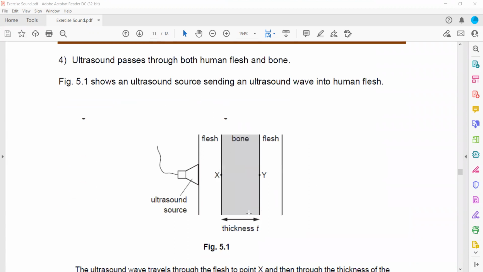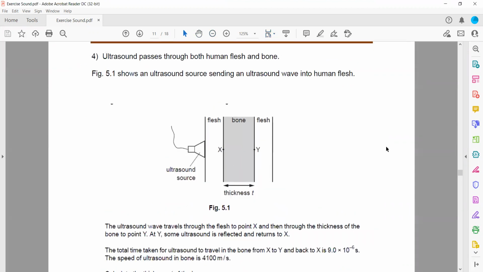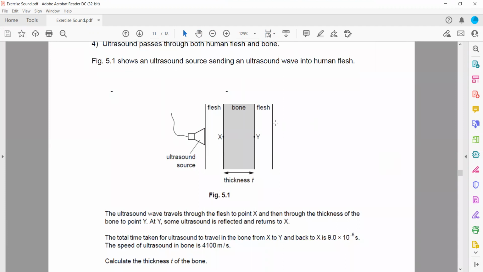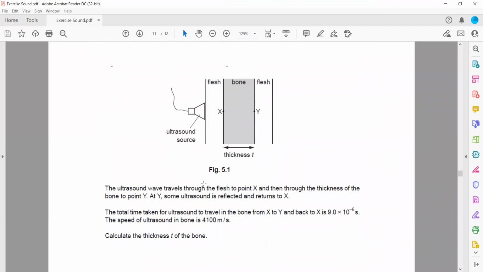In question 4, ultrasound passes through both human flesh and the bone. So ultrasound can pass. Figure 5.1 shows an ultrasound sending an ultrasound wave into human flesh. The ultrasound wave travels through the flesh at point X and then through to the bone, and at Y some of the ultrasound is reflected. It means ultrasound travels from X to Y and then returns back. Whenever it bounces back, it means there is a reflection or echo.